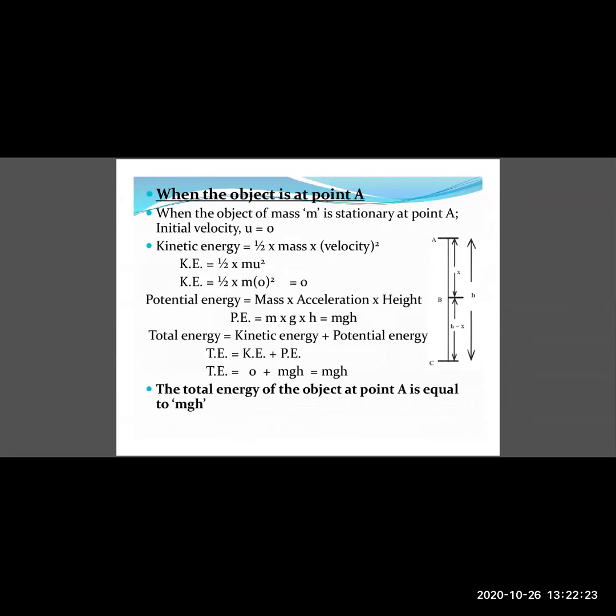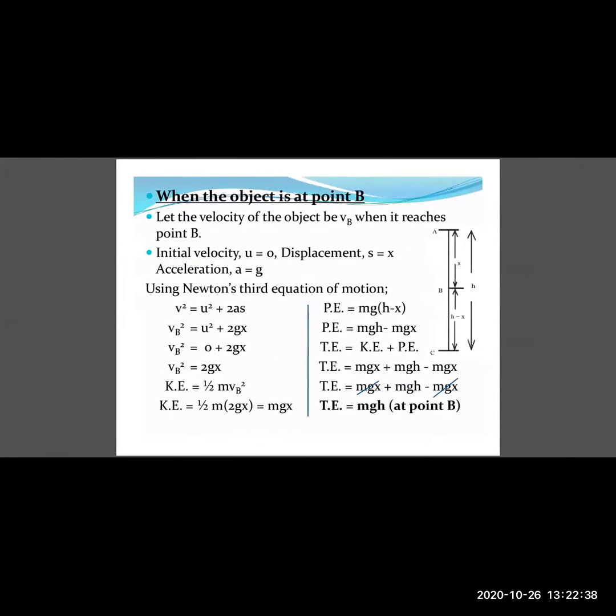Now we will calculate the total energy of the object at point B. When the object starts falling from point A, it goes downwards to point B. When the object is at point B, let the velocity of the object be Vb when it reaches point B. At point A, its initial velocity u equals 0. As we release the object, its velocity increases. As it reaches point B, let us assume its velocity becomes Vb.